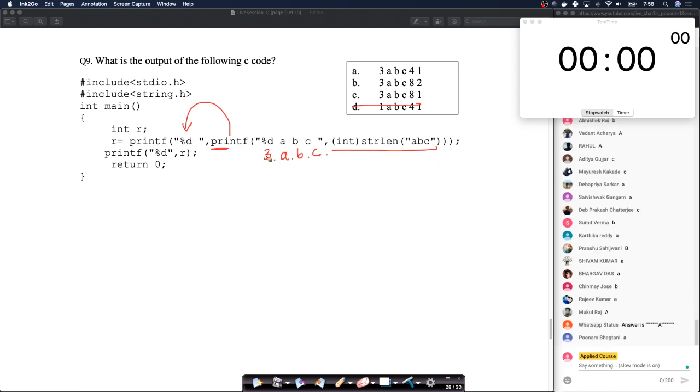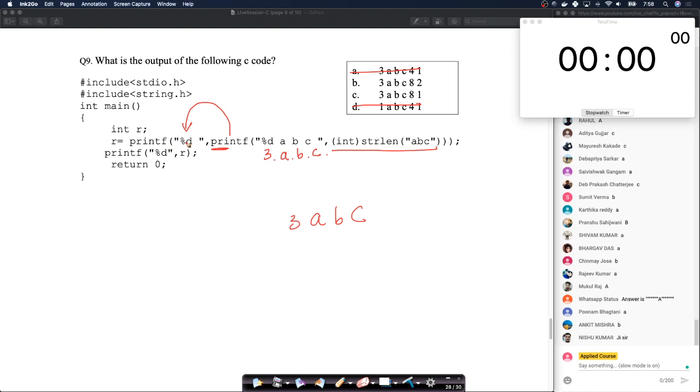How many characters did it print? 3 space A space B space C space. So total of 8 characters. So this will return 8. So what is being printed here? 8 and a space. Look at this. So 8, so this can't be the answer now. It can be any one of these two now. So you have 3 space A space B space C space 8, right? And then there is a space here. Again, how many characters? So this will print 8. This will print a space, right? So how many characters are printed here? 2 characters are printed. So R will be 2, right?